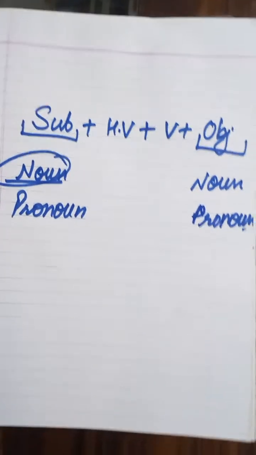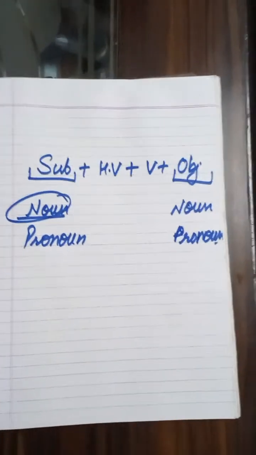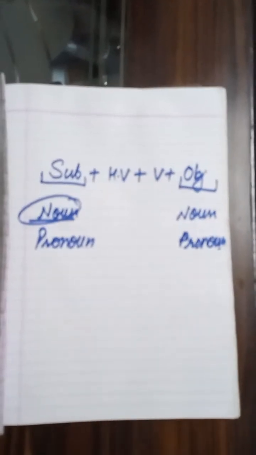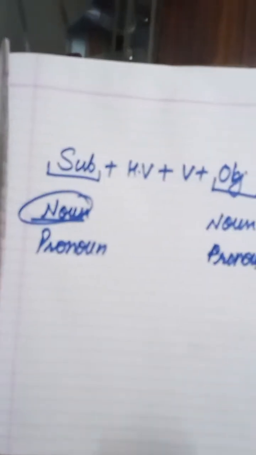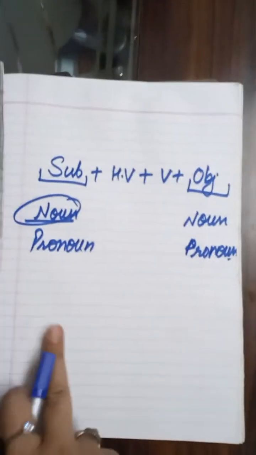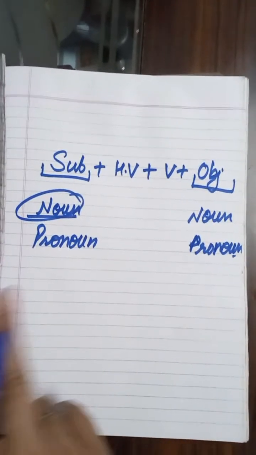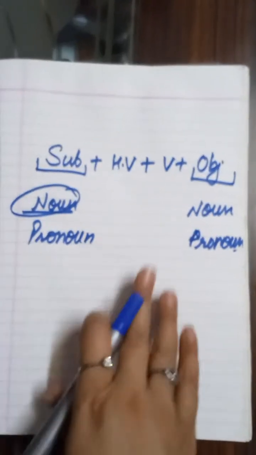I'm not getting it. Okay, so let's come to the concept again: types of pronoun. But before pronoun, beta, you must have some basic knowledge. For basic lessons, I will upload or take another class, but as I know it's going to come in your examination, therefore I'm discussing this chapter first.